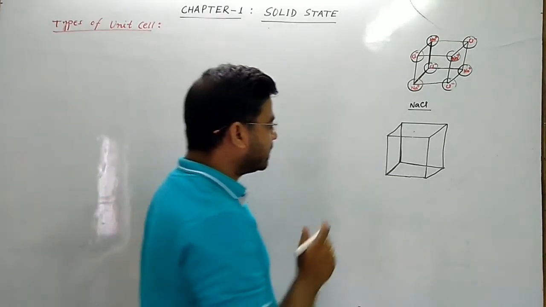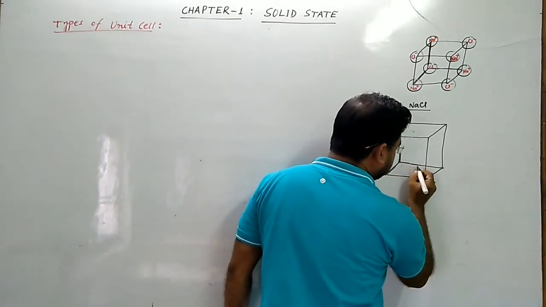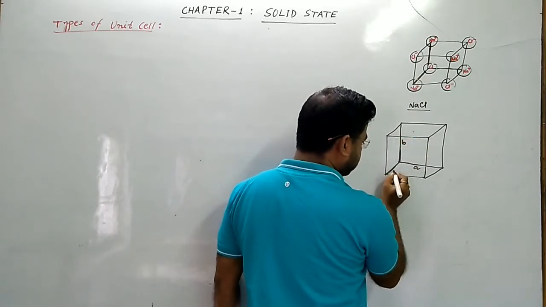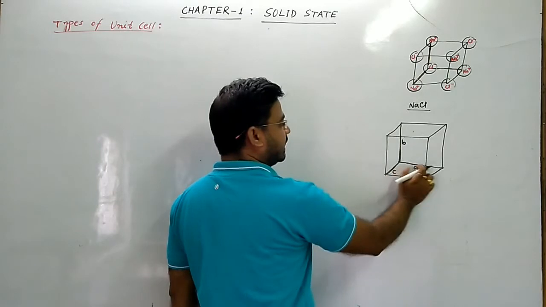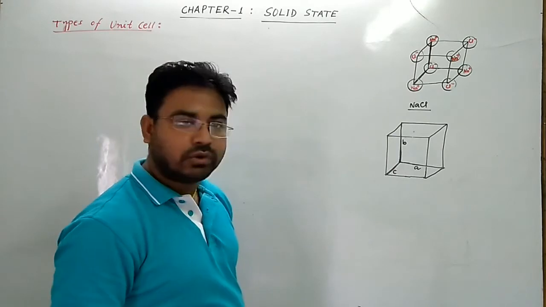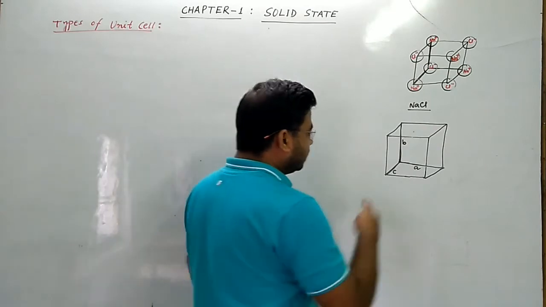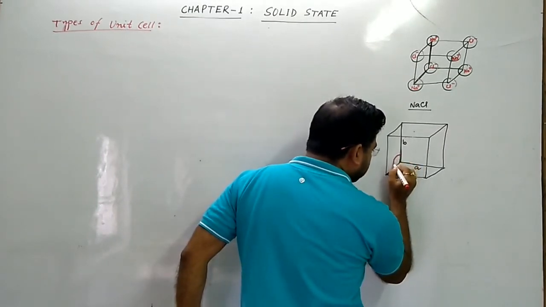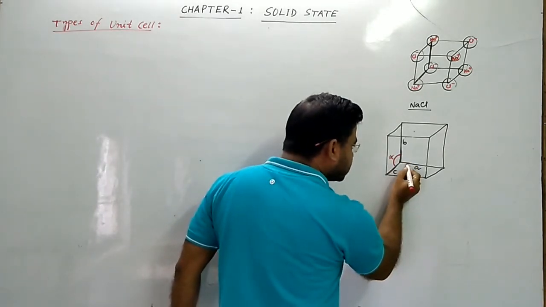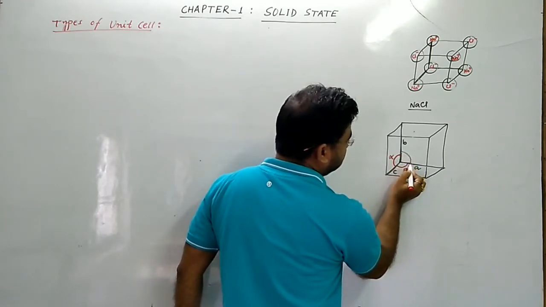So depending upon the 6 parameters, that is axial length, say small a, this is small b, and this is small c. Axial lengths a, b, c are 3 parameters, and then axial angles. Here you can see this is the alpha angle, this angle is beta, and this angle is gamma.